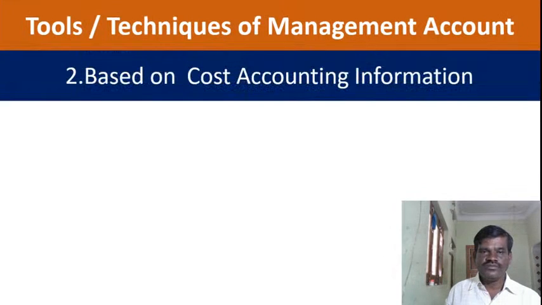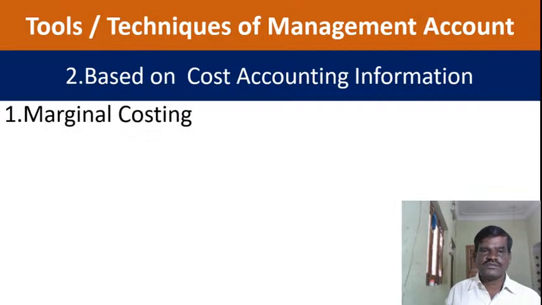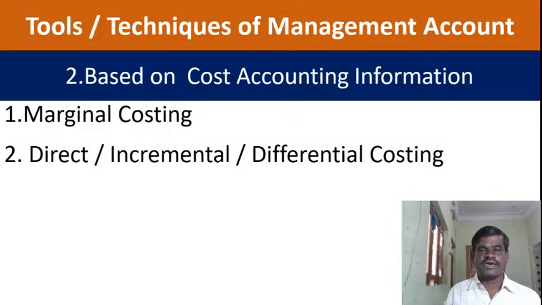Next one, based on cost accounting information, marginal costing. Okay, there are different techniques in marginal costing: profit volume ratio, break-even point, margin of safety. Okay, if the production is increased, how to increase the profit, what is the change in the profit, you can apply the different techniques in marginal costing. Next one, direct or incremental or differential costing. Okay, this is also one of the techniques or tools of management accounting.